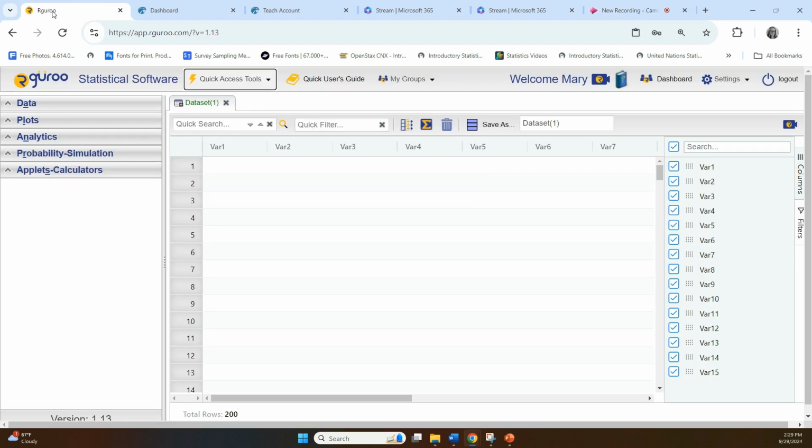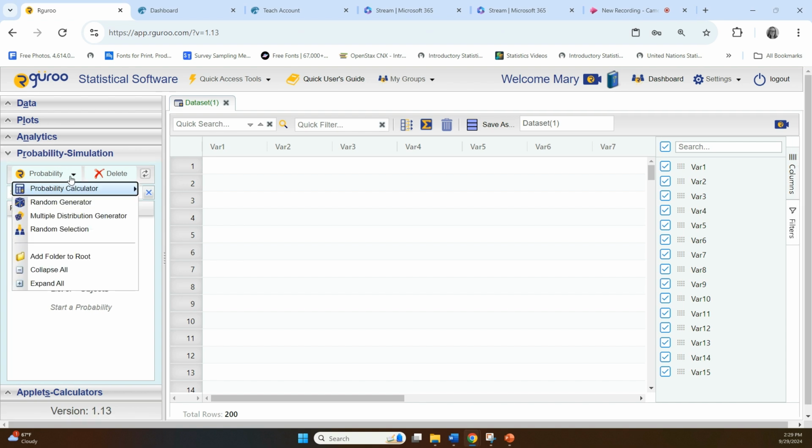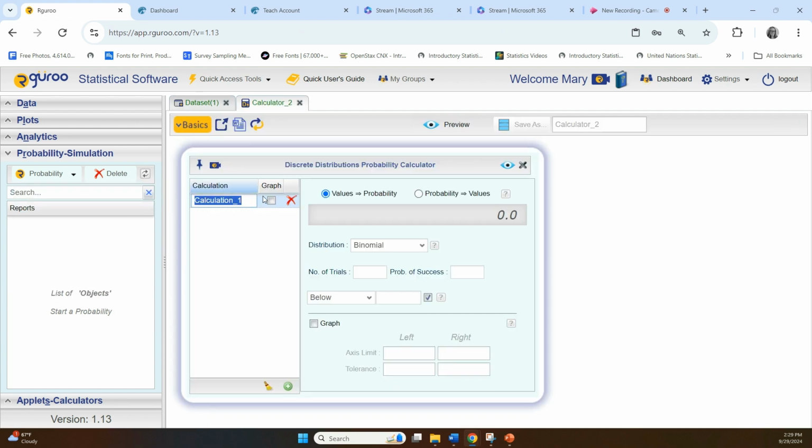All right, here we are in Rguroo. We're going to navigate into the binomial calculator again. So click on the probability panel, probability calculator, and discrete. We're still handing our calculator values of a random variable seeking out probabilities, so we're going to keep this bubble chosen. Distribution default is binomial. The number of trials was 12. That's n, where we entered n. The probability of a success was 0.10.